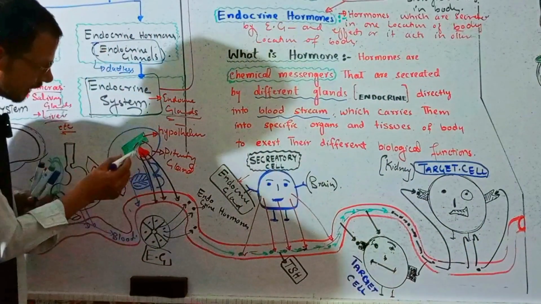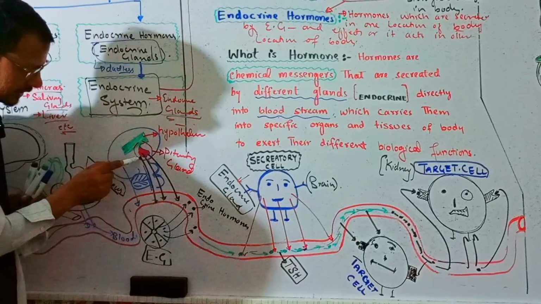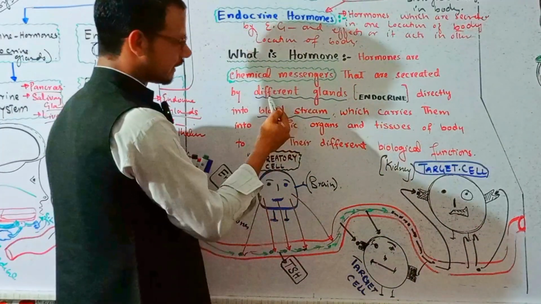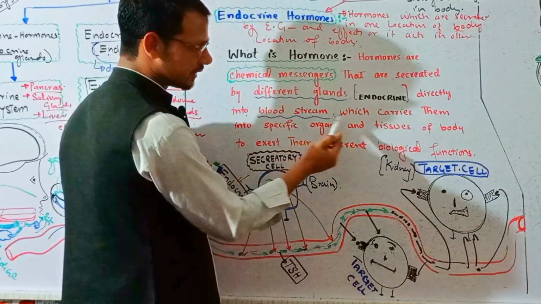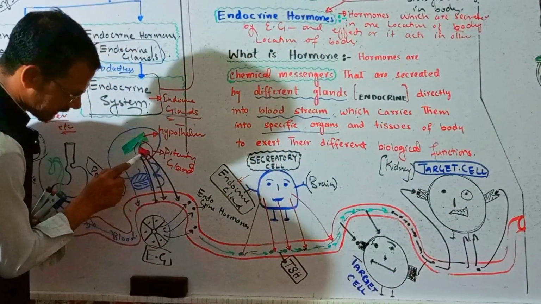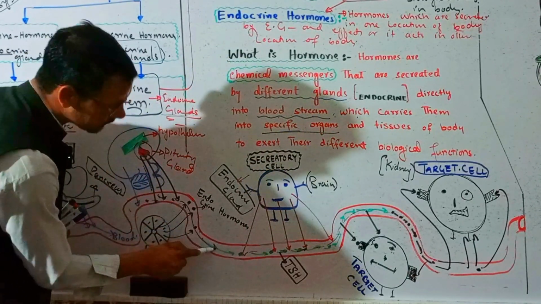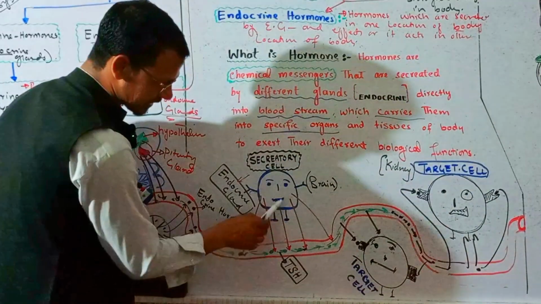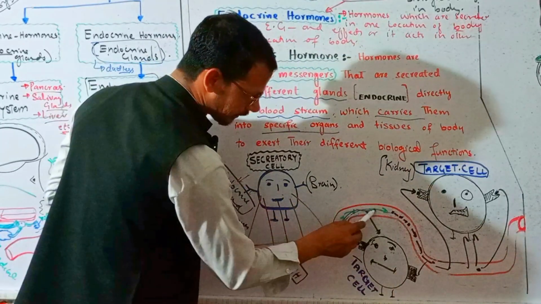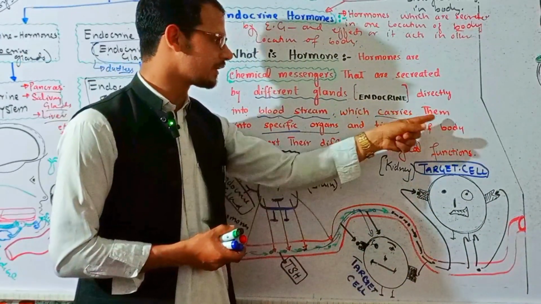For example, here this is a specific gland, the pituitary gland, this is an endocrine gland, and it secretes the hormones directly into the bloodstream. So different glands secrete directly into the bloodstream, which carries them to specific organs. For example, this is the blood, this is the gland, and these hormones are secreted by this gland. This blood takes these hormones to a specific area. For example, here these are the targeted cells and these hormones are coming here. So blood is responsible for carrying these hormones to the targeted area, right?